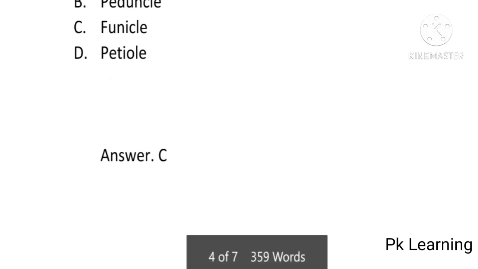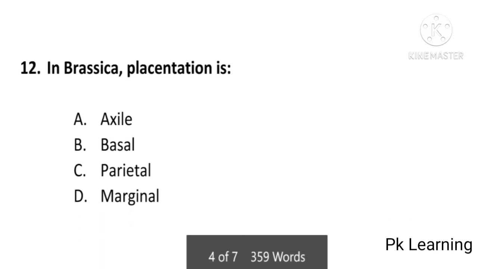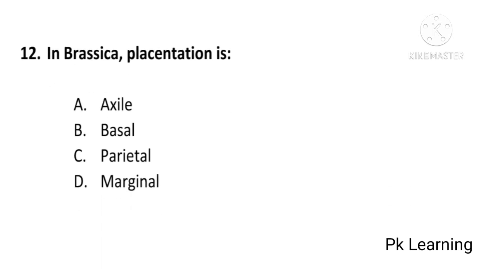And next question is, in Brassica placentation is axial, basal, parietal or marginal, and answer is C, parietal. In Brassica placentation is parietal, C is correct option.